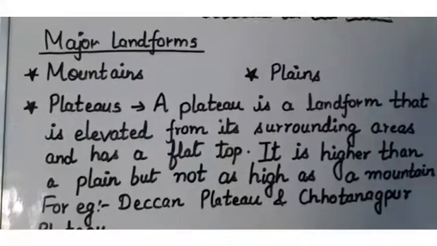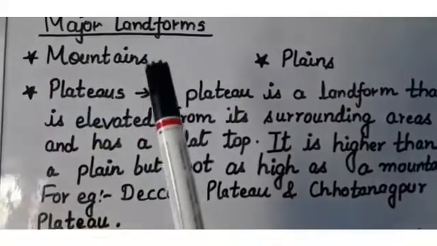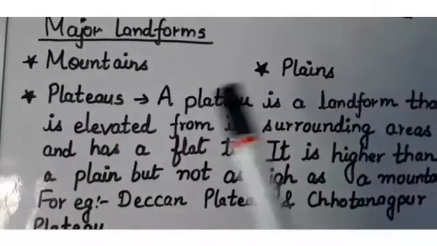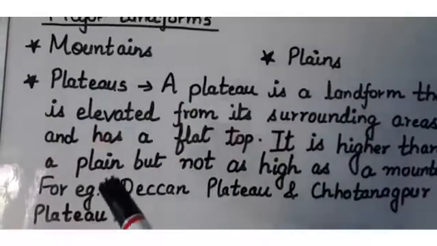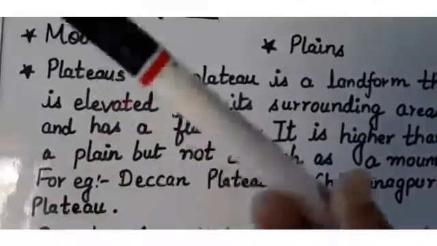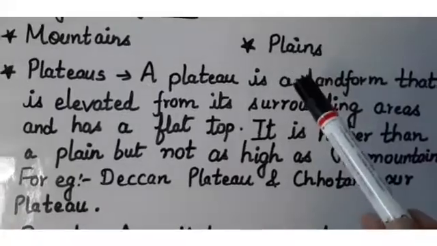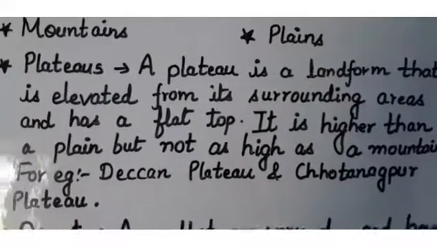So let's start our today's social studies class. In the previous video we started the major landforms and we learned about the mountains and plains. I told you that mountains are the areas that rise sharply above the surrounding areas, and the plains are low-lying flat lands.